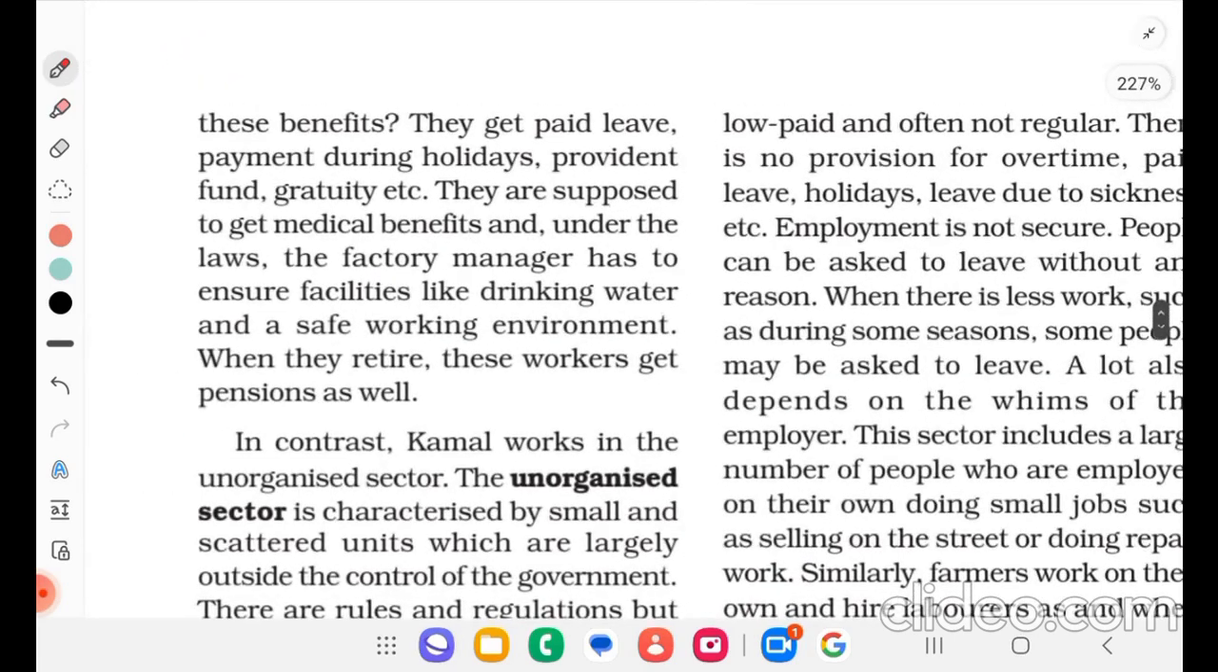They get paid leave, payment during holidays, provident fund, gratuity, etc. They are supposed to get medical benefits, and under the laws, the factory manager has to ensure facilities like drinking water and a safe working environment. When they retire, these workers get pensions as well.